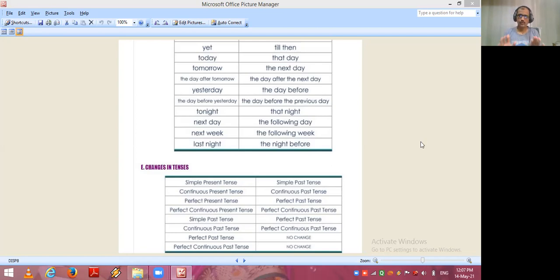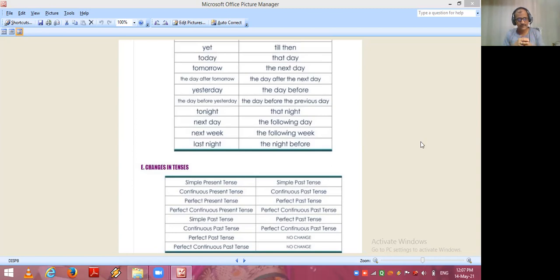Friends, all rules are common, and you have studied these rules up to 10th standard in your schools, CBSE, semi-English, Marathi medium schools. But whenever you come to higher level English, 11th standard, 12th standard, each and every part of the grammar and its level will be increased according to the pattern.